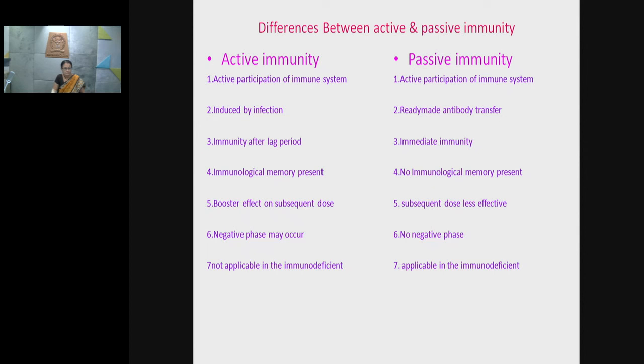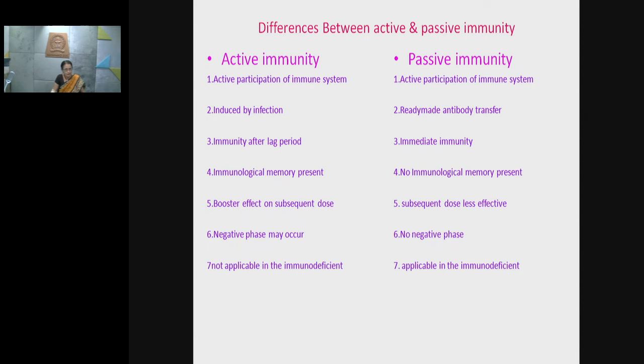Later on, once the B lymphocytes are activated and get differentiated into plasma and memory cells, then the exponential rise in the concentration of antibodies is found. So therefore, in active immunity, initially you can get the negative phase, which is not associated with passive immunity.